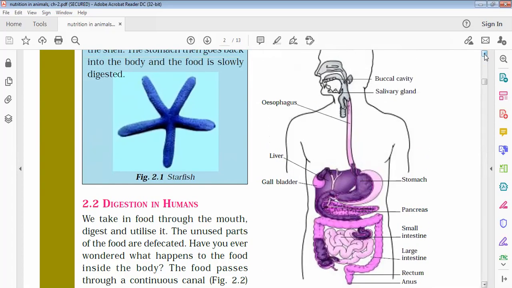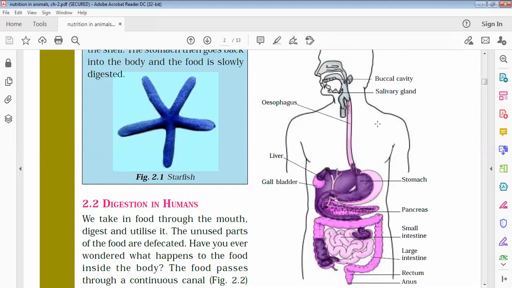Let me show you the complete structure. This is the alimentary canal, right? The digestive system, from esophagus to anus. Complete, it is the alimentary canal. In humans, the length of the alimentary canal is approximately 9 meters. So what happens here in the digestive system?